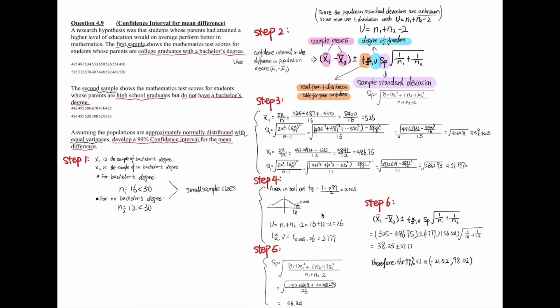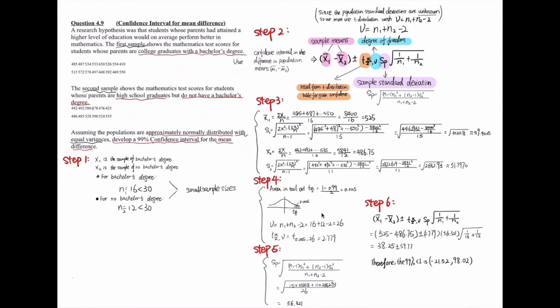For finding the confidence interval in the difference in population means, the pink part is the sample means, the orange part is the value from the t-distribution table for the given confidence, and the blue part is the degree of freedom. However, we need to notice that since the population standard deviations are unknown, we must use the t-distribution with v equals n1 plus n2 minus 2. So the sample standard deviation is the purple part.